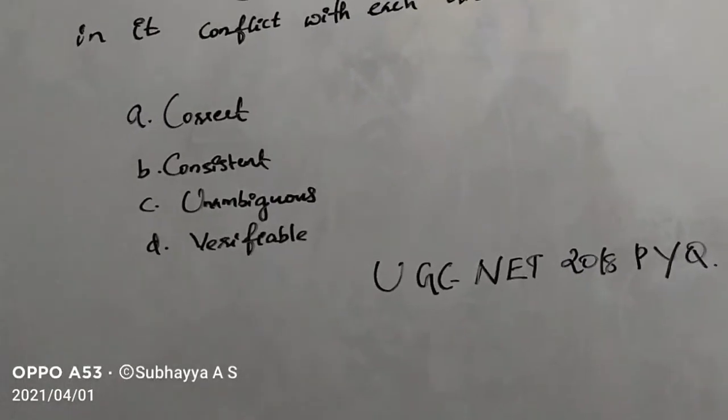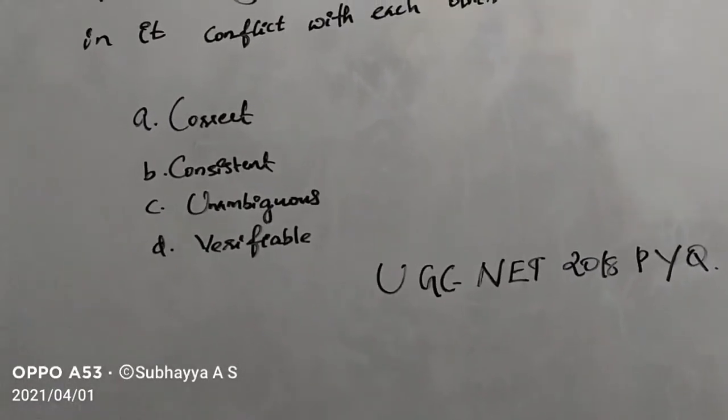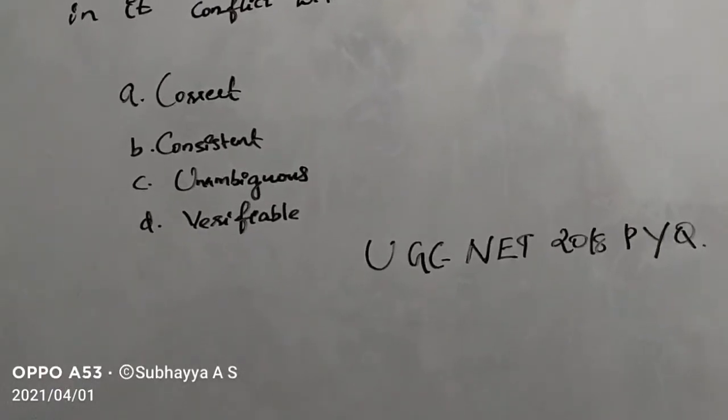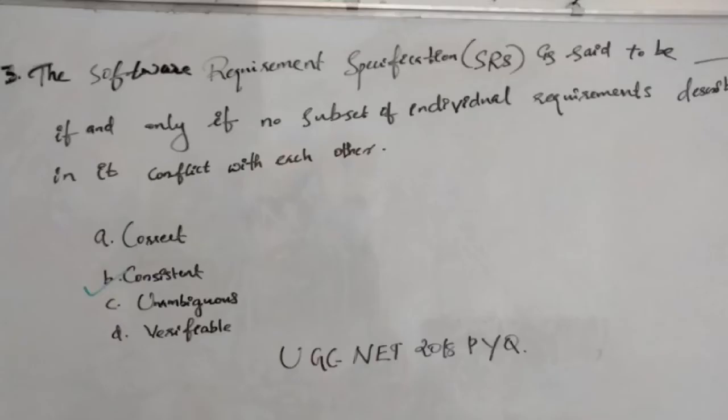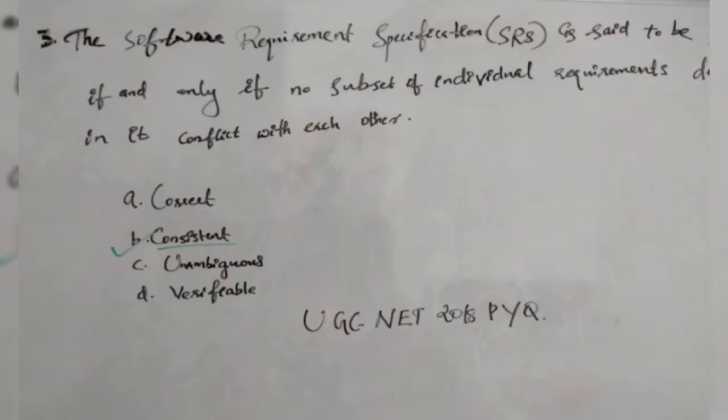The question is: the software requirement specification, that is SRS, is said to be dash if and only if no subset of individual requirements described in it conflict with each other. So the correct option is option B, which is consistent. That is, SRS is said to be consistent if and only if no subset of individual requirements described in it conflict with each other. So we have to discuss the options.